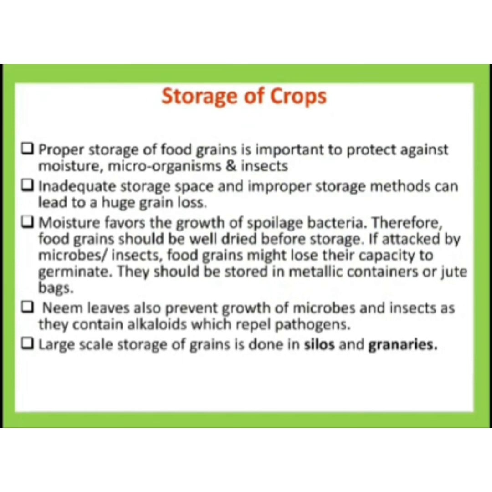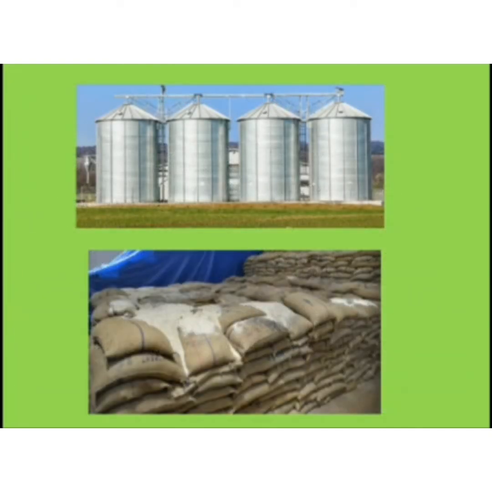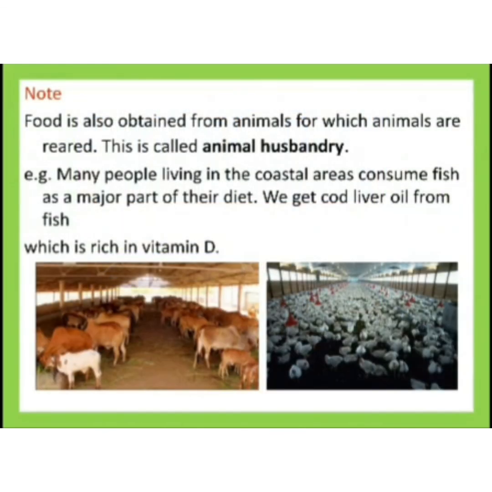We can also use neem leaves. Neem leaves have some alkaloid present in them which will repel pathogens. Pathogens means microorganisms. Large scale storage of grains is usually done in silos and granaries. Granaries are rooms usually allotted for such storage. Next are the pictures of silos. The first picture is a metallic container, the silo, and the next one is a granary.